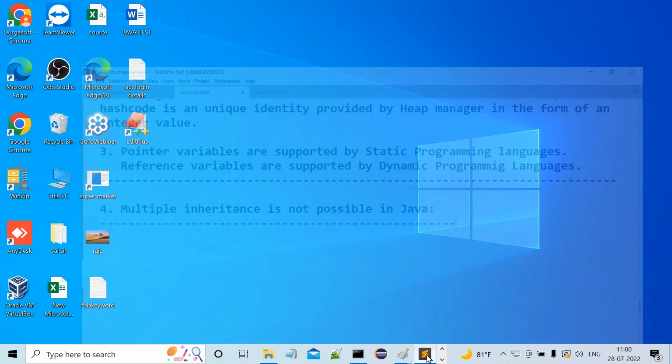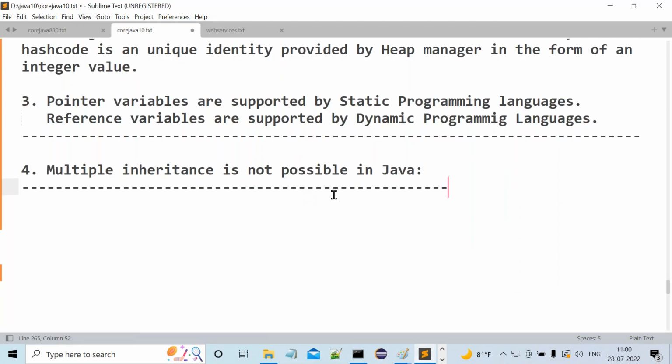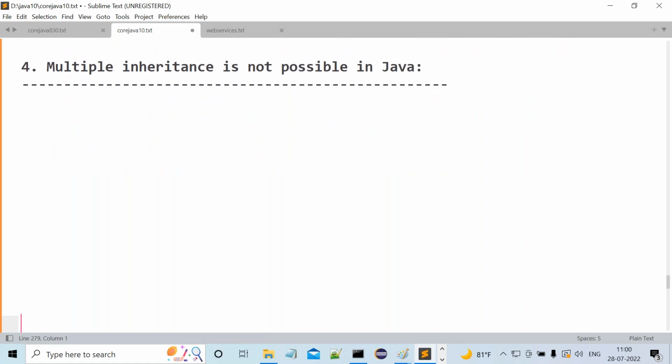Next one is what? Multiple inheritance is not possible in Java. Before going to understand whether it is possible or not possible in Java, first of all, what is this multiple inheritance? Where is this multiple inheritance coming? How does this multiple inheritance exist? All these points we have to understand.